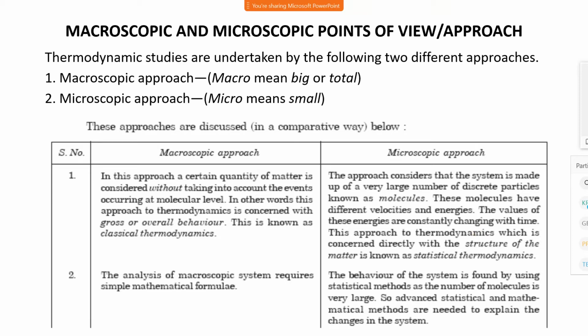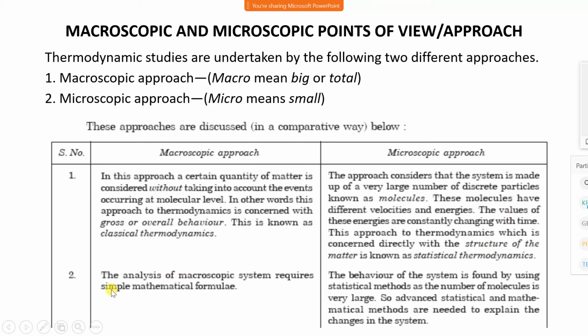If we apply force, or we heat it, or apply pressure, the molecular energy inside that body or system changes. It gains and releases energy. This approach to thermodynamics, which is concerned directly with the structure of matter, is known as statistical thermodynamics. Therefore, the macroscopic approach is classical thermodynamics and the microscopic approach is statistical thermodynamics.